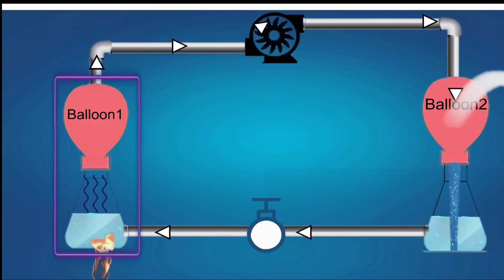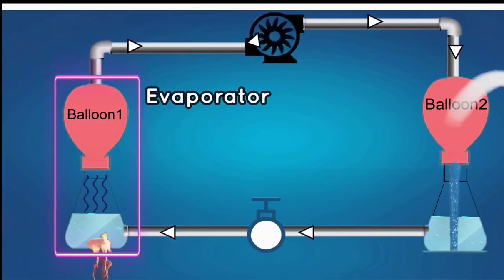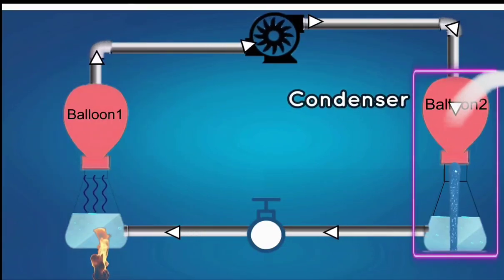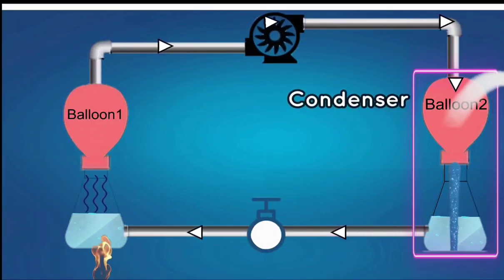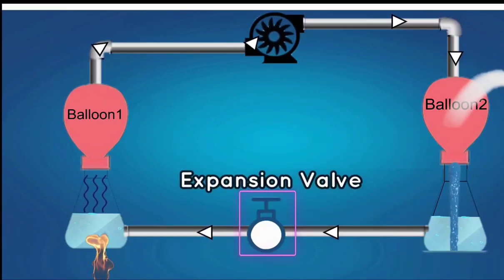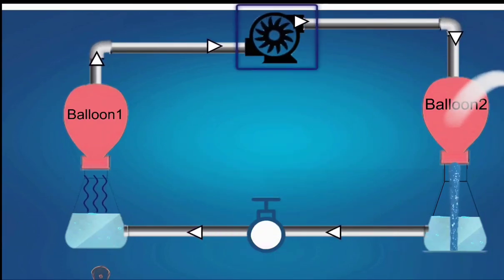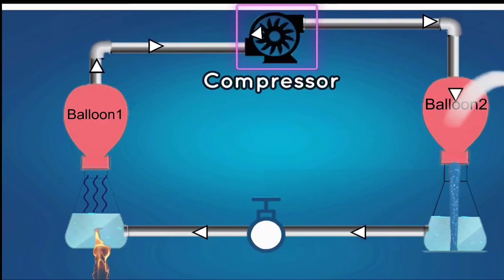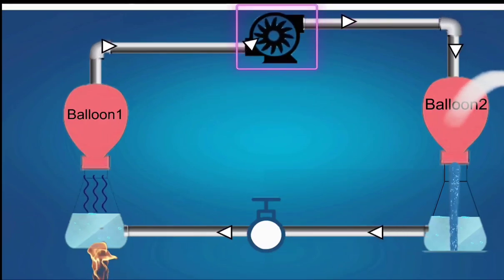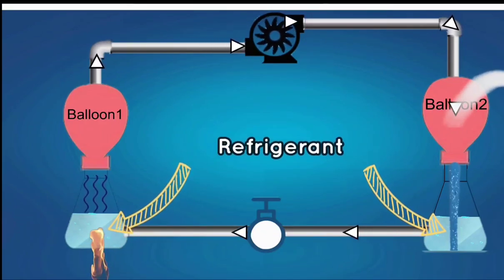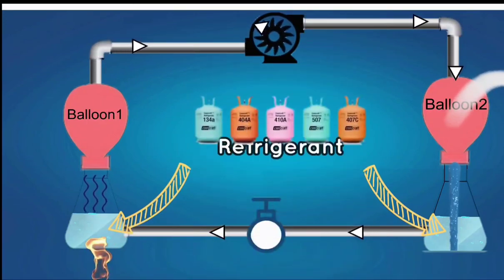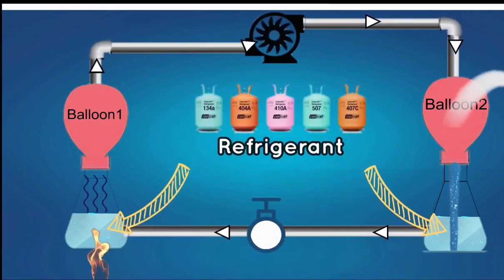This first flask and balloon are the evaporator. The second flask and balloon are the condenser. The valve in this tube is the expansion valve. This is the compressor. This water is the refrigerant. Refrigerant is the gas we use in an air conditioner.